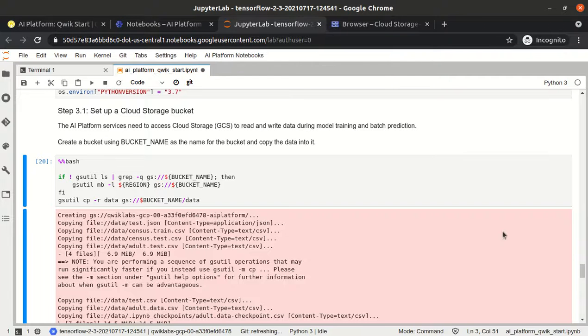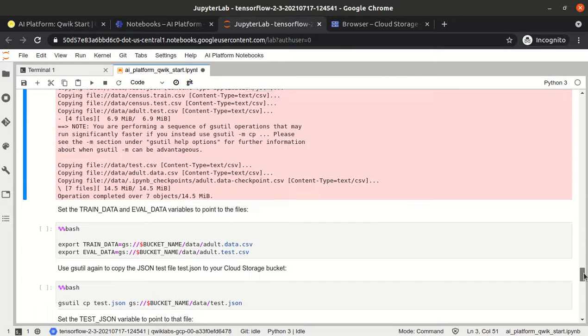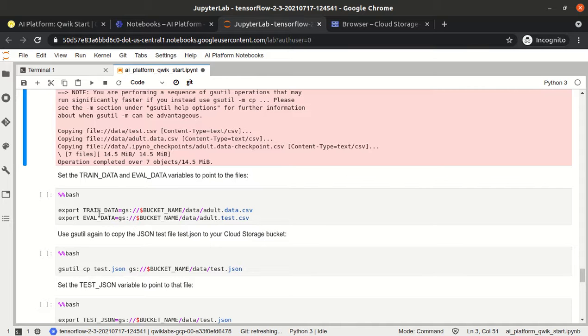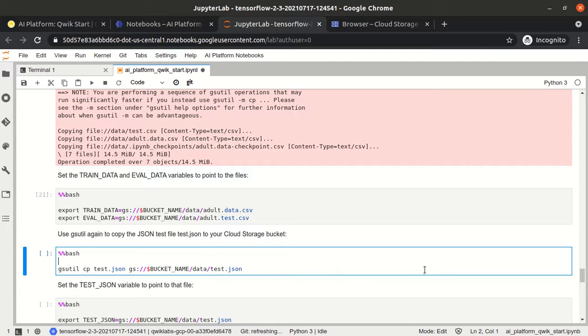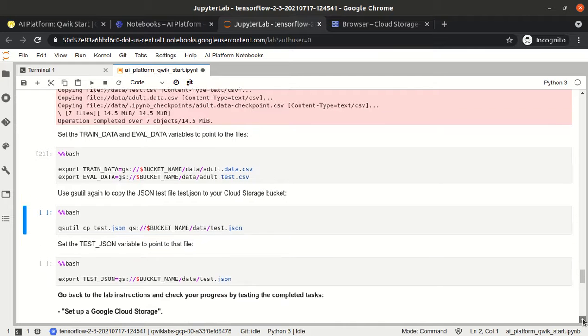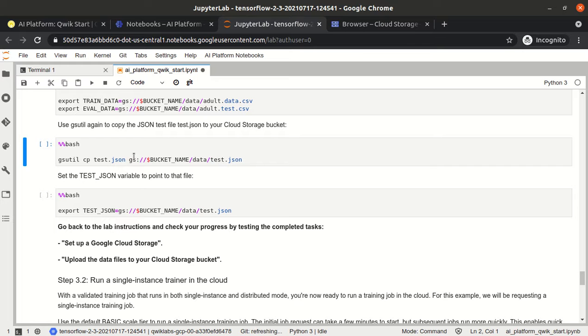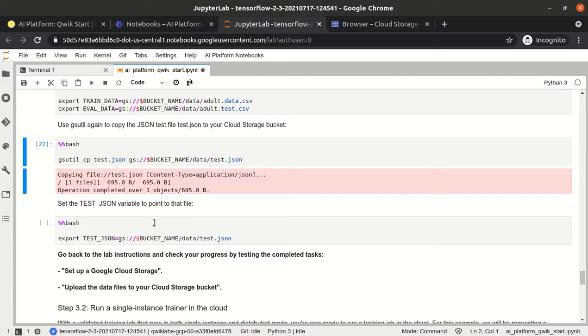During the training we will access the data from the storage. So we have mentioned here what is the training data and what is the evaluation data. Earlier we gave our local path, now we have given our cloud storage path. And now we are copying the test.json file into the bucket as well. We are setting an environment variable, test JSON.